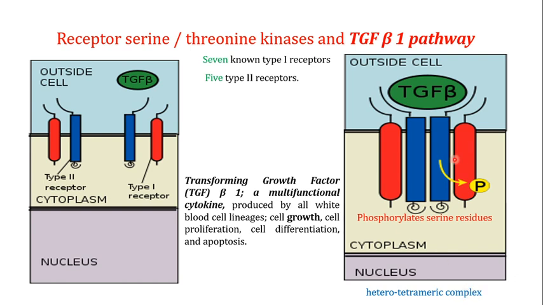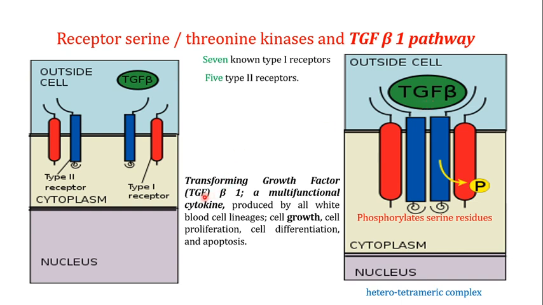As these receptors are different from each other, the type 1 and the type 2 receptor, therefore it is known as the heterotetrameric complex. Now if you look at the transforming growth factor beta 1, what is transforming growth factor beta 1?